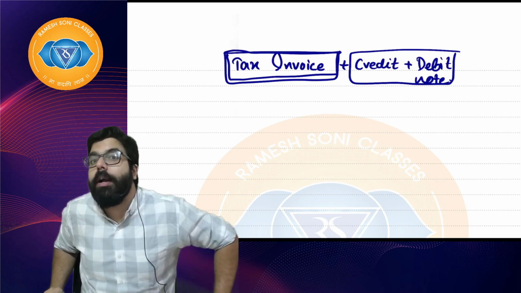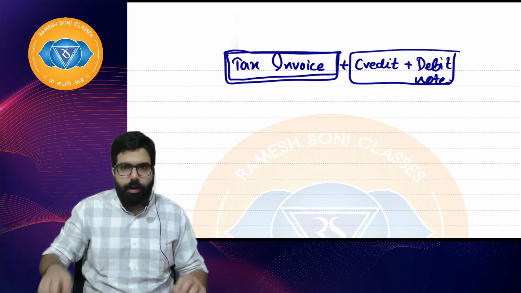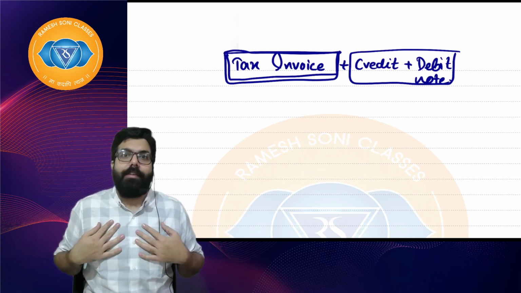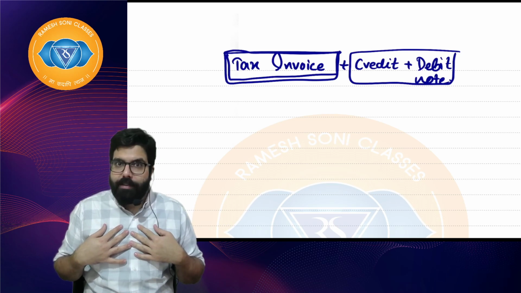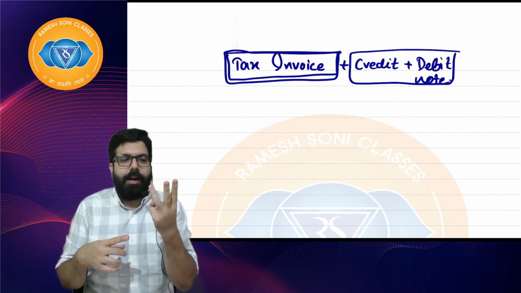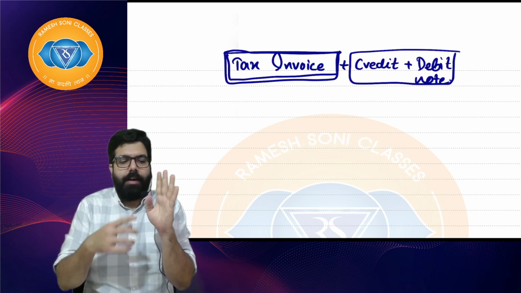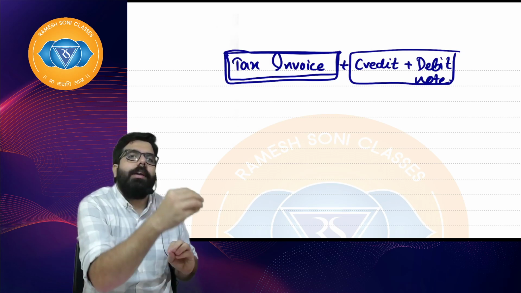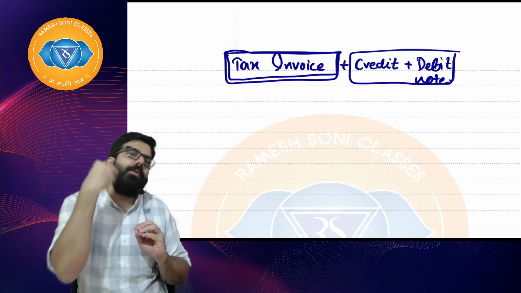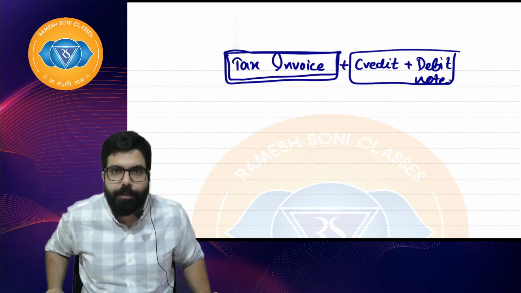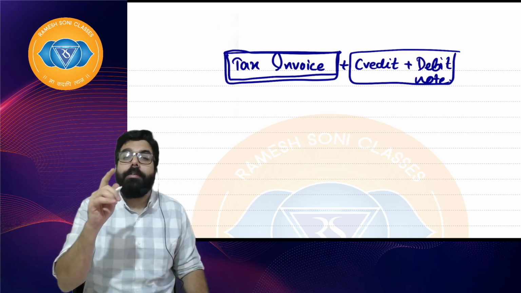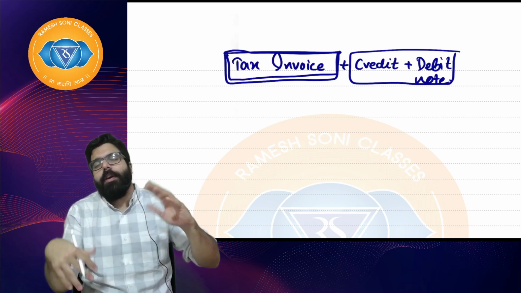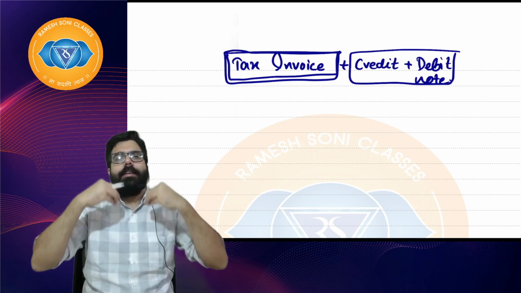Once I issue a tax invoice, I am Archie's. Goods sold, Archie's is a taxable person, GST levied, Archie's goods are not falling in an exemption, so Archie's will go ahead and collect GST. How will it collect GST? It will issue a tax invoice. I hope everyone is clear till here. This is the basic foundation.